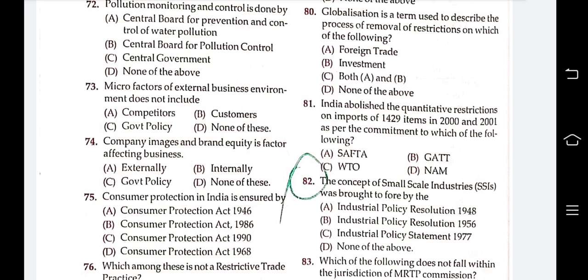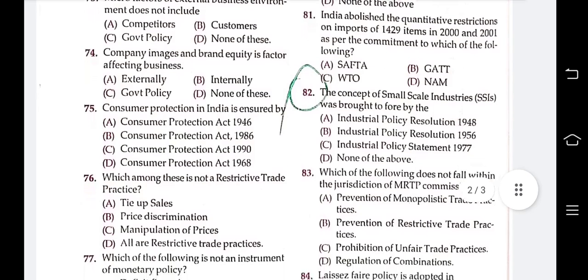The next question: consumer protection in India is ensured by Consumer Protection Act 1946, Consumer Protection Act 1986, Consumer Protection Act 1990, Consumer Protection Act 1968. Answer is 1986, 75.